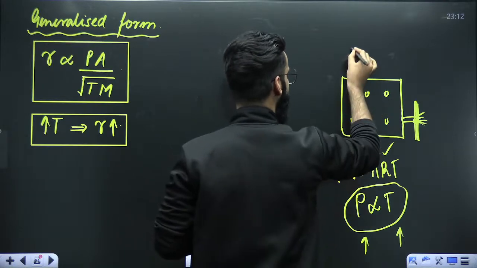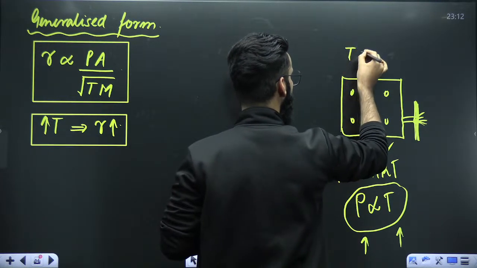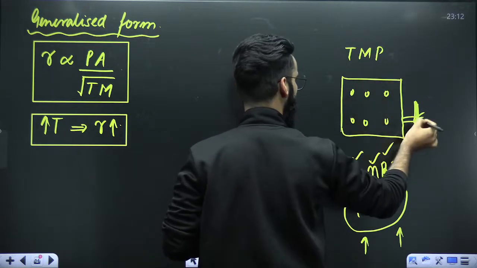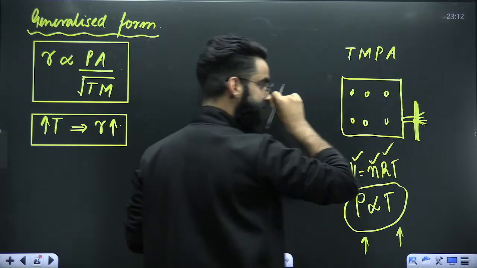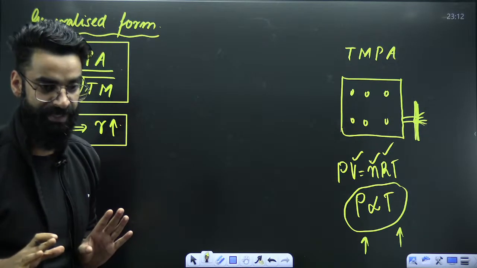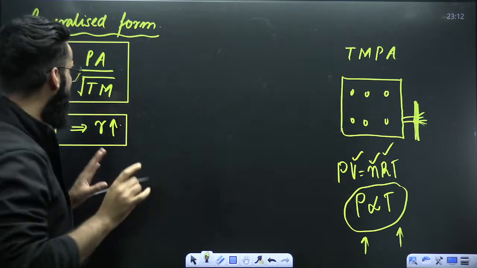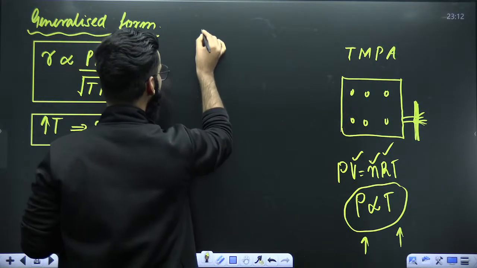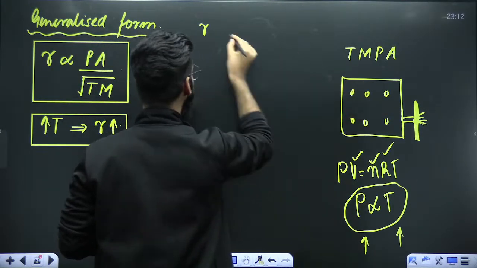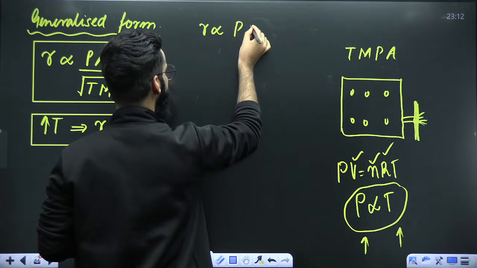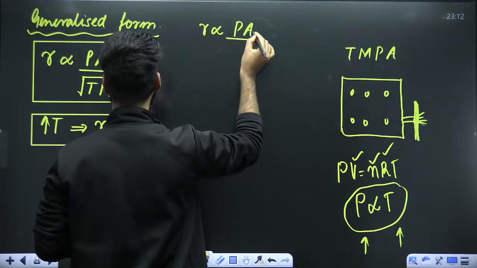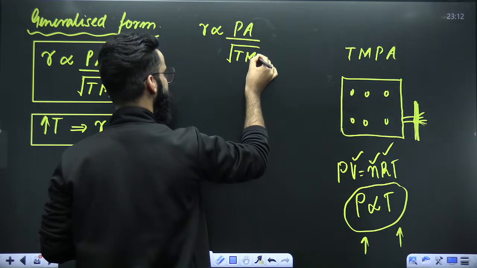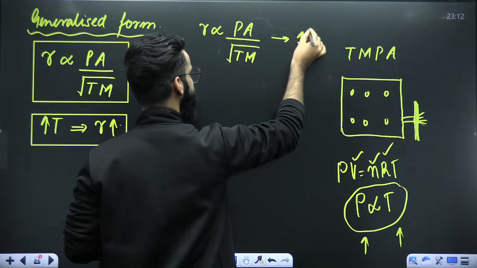Earlier, let's assume the temperature of the gas was T, molar mass of the gas was M, pressure of the gas was P, area of cross section of orifice was A. These are the parameters which I'm defining. Now, dear students, understand like this. If I use this particular result, rate of effusion for the gas is directly proportional to pressure of gas, area of cross section of the orifice, under root of temperature, divided by molar mass. Correct? Let's call this equation number 1.